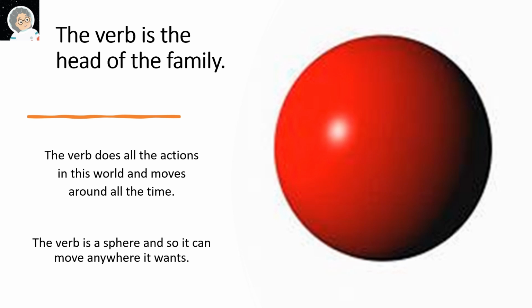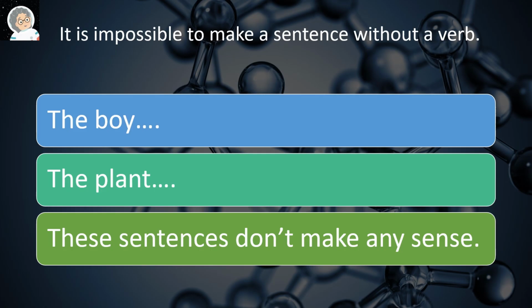The verb is the head of the family. The verb does all the actions in this world and moves around all the time. The verb is a sphere, and so it can move anywhere it wants. It is impossible to make a sentence without a verb. The boy, the plant. These sentences don't make any sense.